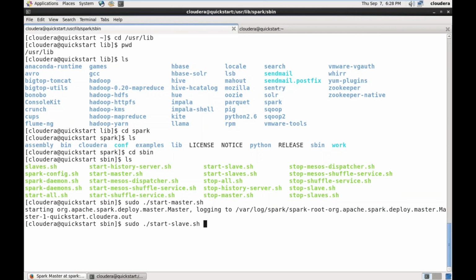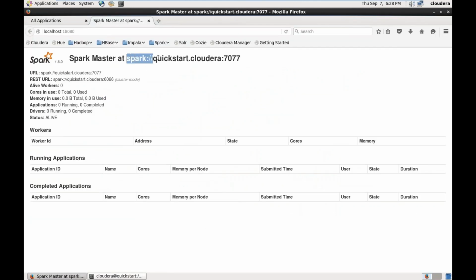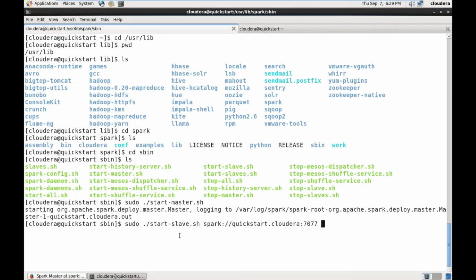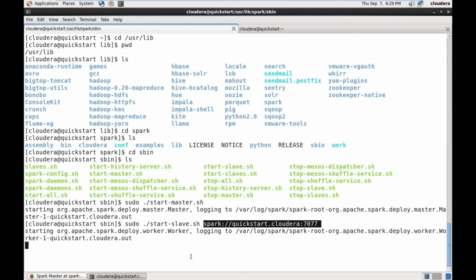Sudo stands for super user. We have to execute all these commands as a super user, then only they will work. Otherwise, they throw an error that you have to be a root user to start these processes. So sudo ./start-slave.sh. After this, we have to type here the URL of the master. This is the URL of the master. Just copy the URL of this master, Control C, and paste it here. Sudo start-slave.sh and the master URL we have to pass here. Now a worker will be started. We call it a slave or worker actually.